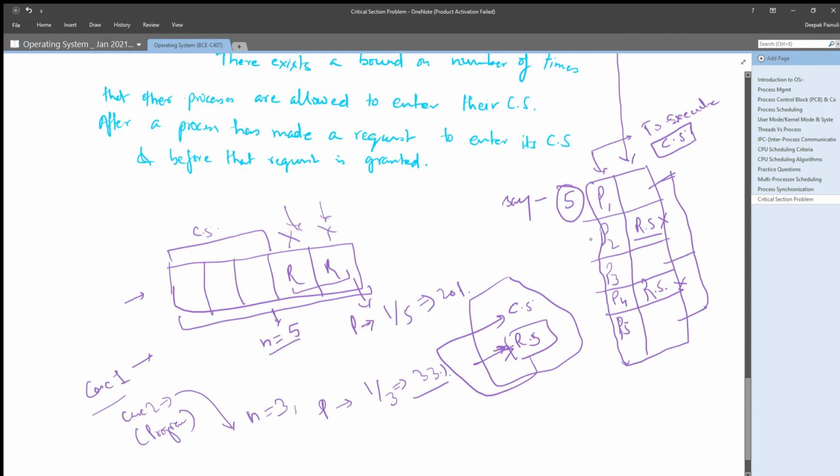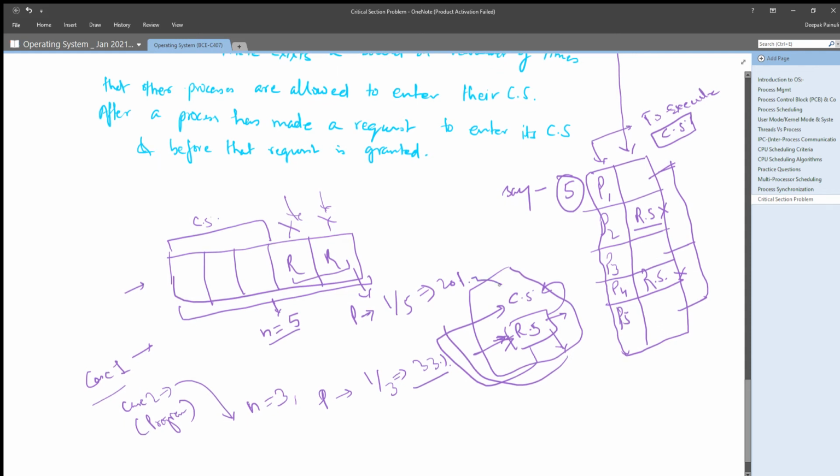So logically it is correct, because if any process is in its remainder section, definitely it will not ask for the critical section. It will only ask for the critical section once it completes its remainder section and comes back to the entry section and then requests the critical section, right?